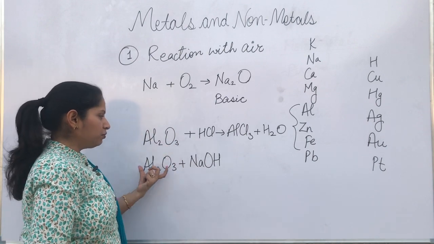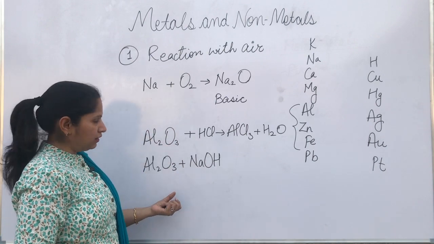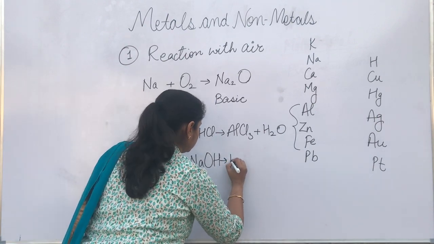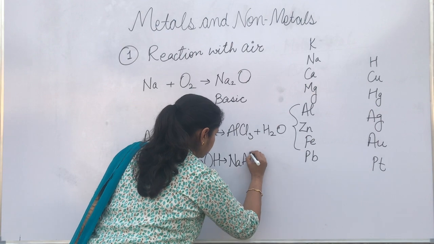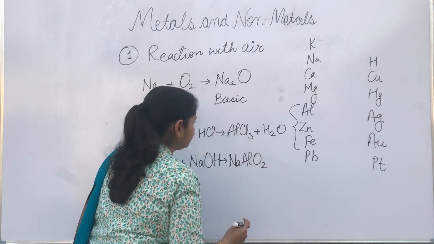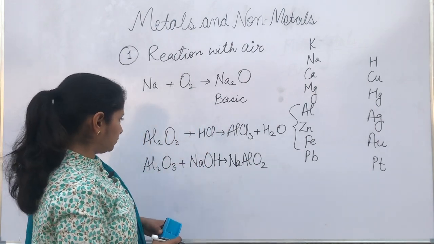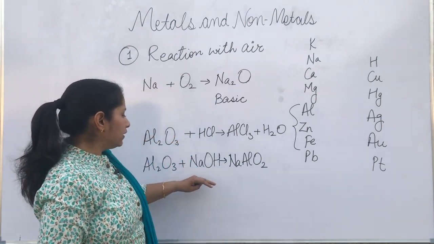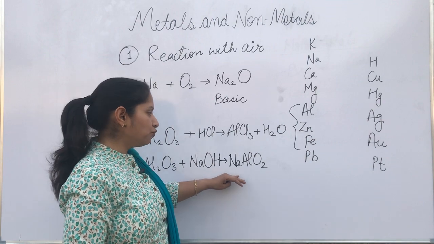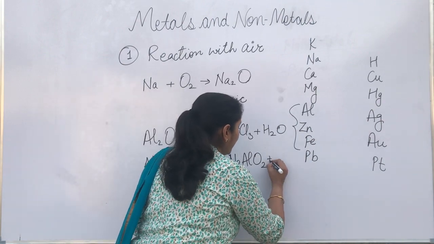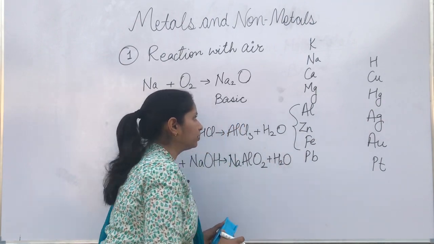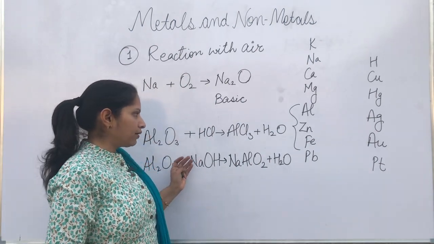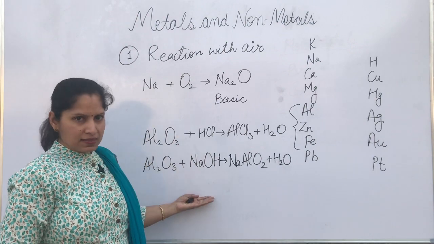So these are amphoteric, showing both acidic as well as basic nature. So they react with the base to form salt, and again water will be formed. So aluminium oxide is amphoteric oxide that is going to react with acid as well as base.